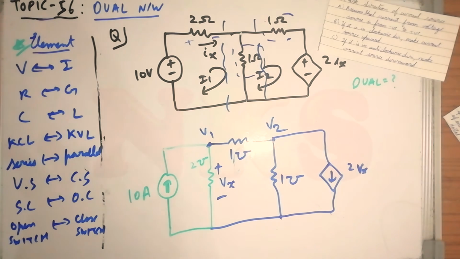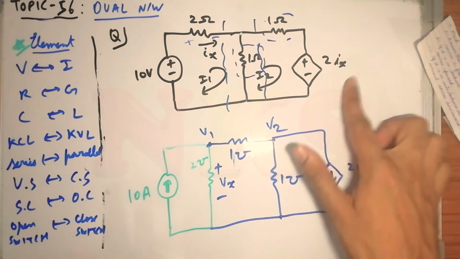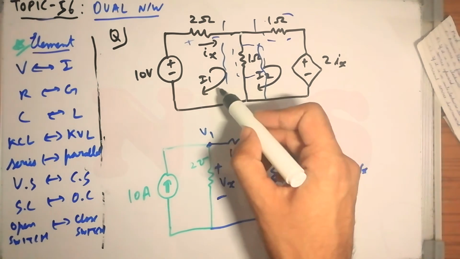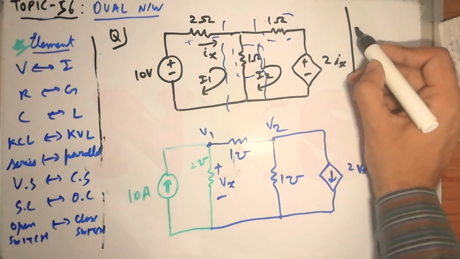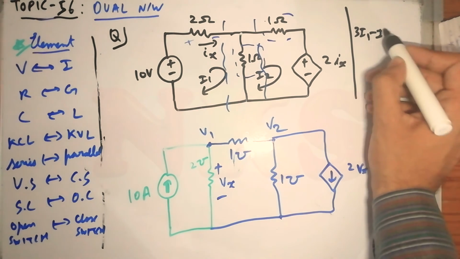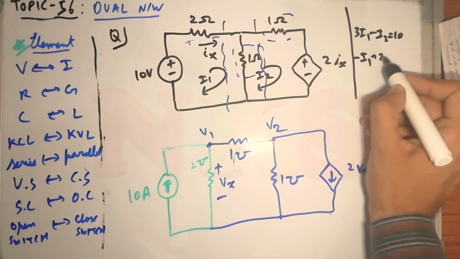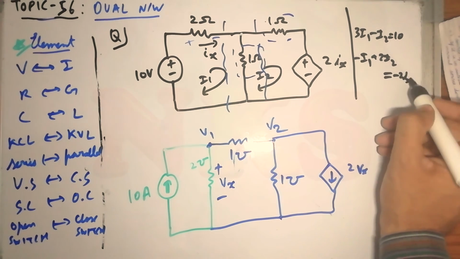Now, to avoid any confusion about what I said in the previous discussion, what I was saying is that you can write the mesh equations for the original circuit. So write the mesh equations for this circuit. Those will be 3i1 minus i2 is equal to 10, and minus i1 plus 2i2 is equal to minus 2ix.